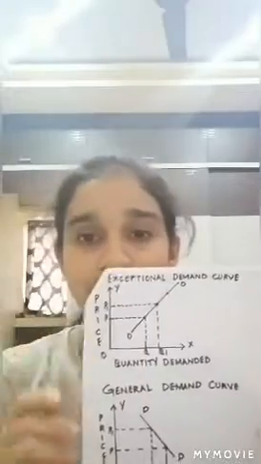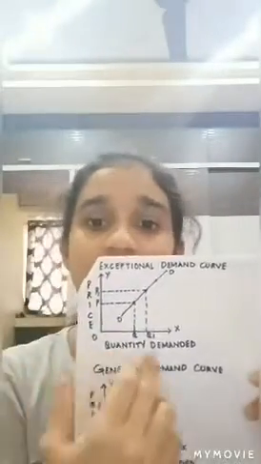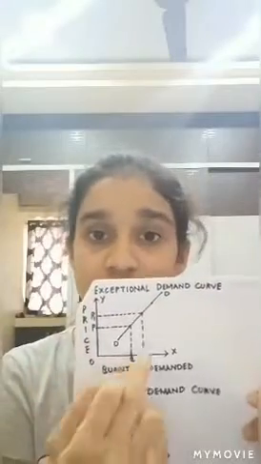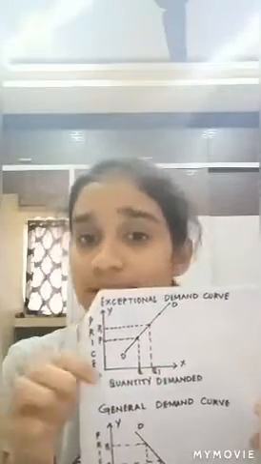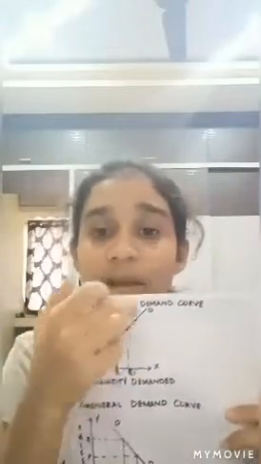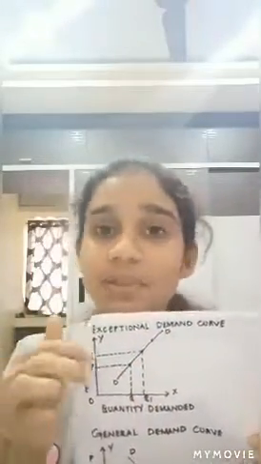Here, we have taken the price on the y-axis and the quantity demanded on the x-axis. When the price rose from P to P1, we can find that the quantity demanded has also increased from Q to Q1. So with an increase in price, there is an increase in quantity demanded. In this case, the demand curve is sloping upwards from left to right, and this is named an exceptional demand curve. Now coming on to these exceptions, the first one is Giffen's paradox.